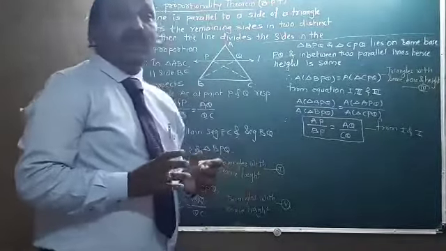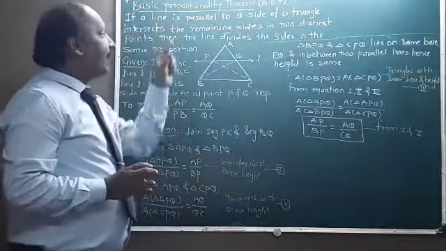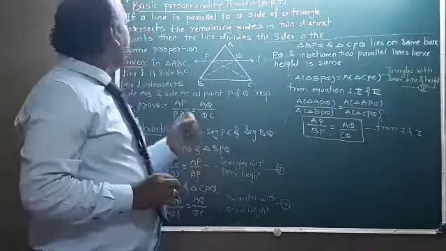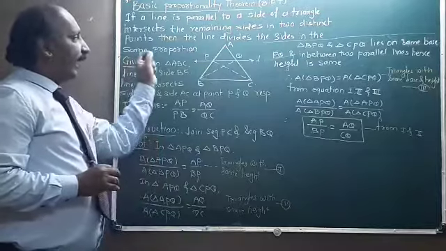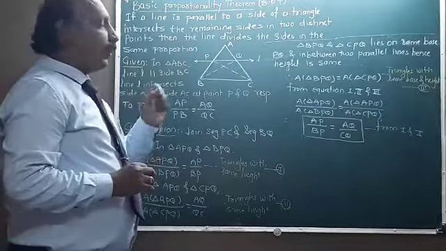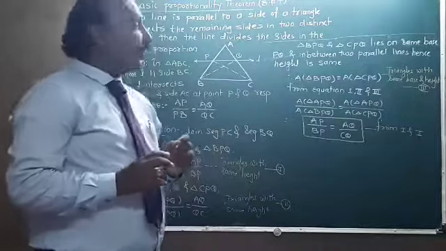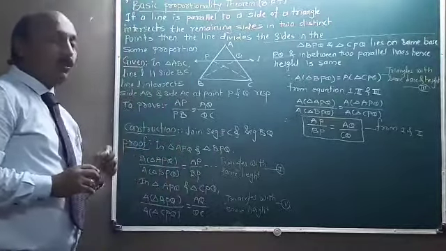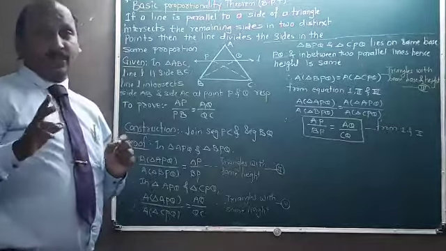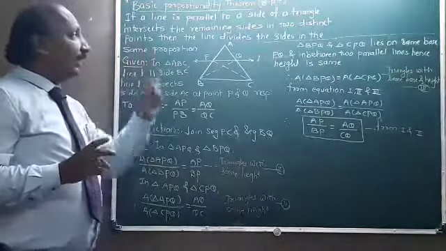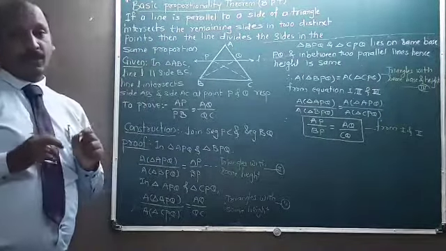What does the statement say? The statement says that if a line is parallel to a side of a triangle and intersects the remaining two sides in two distinct points, then the line divides the sides in the same proportion. I repeat the statement. If a line is parallel to a side of a triangle and intersects the remaining sides in two distinct points, then the line divides the sides in the same proportion.